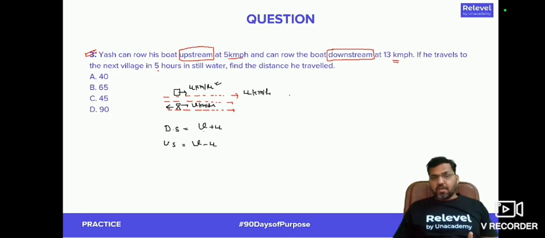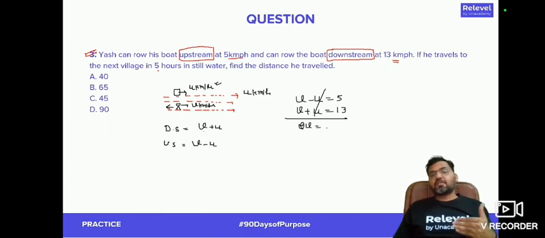Now it's given to you that upstream speed is 5 km per hour and the downstream speed is equivalent to 13 km per hour. If I solve these two equations, we will get the speed of the boat in still water. Speed of the boat in still water is 9 kilometer per hour, as you can see here.